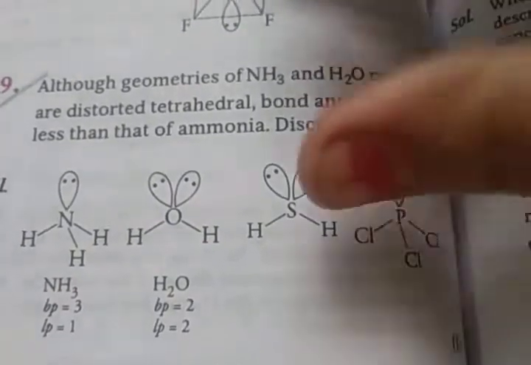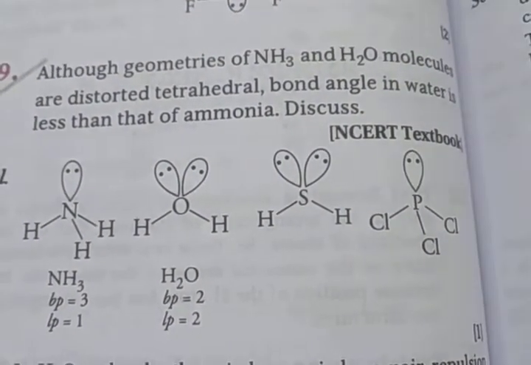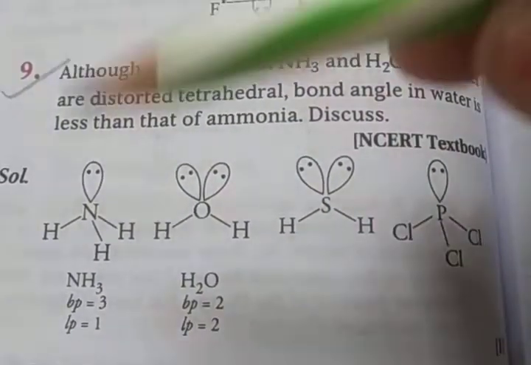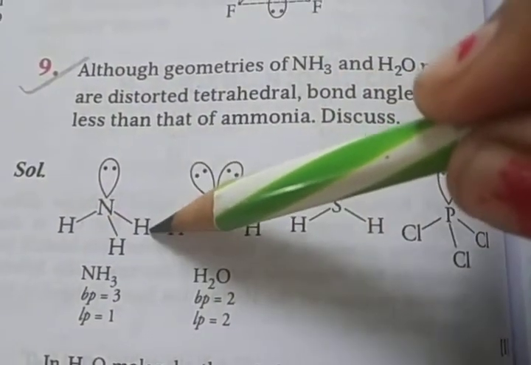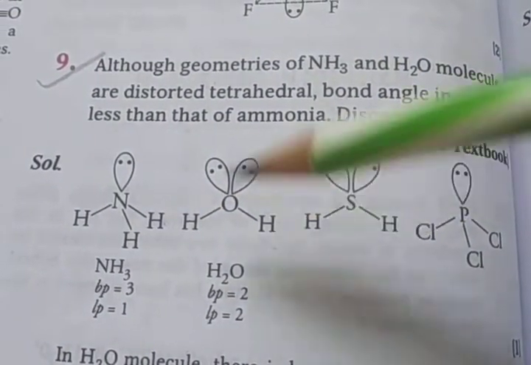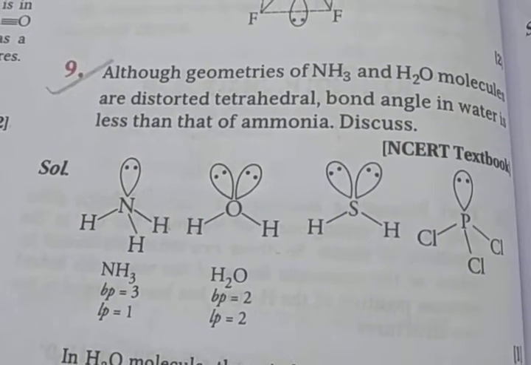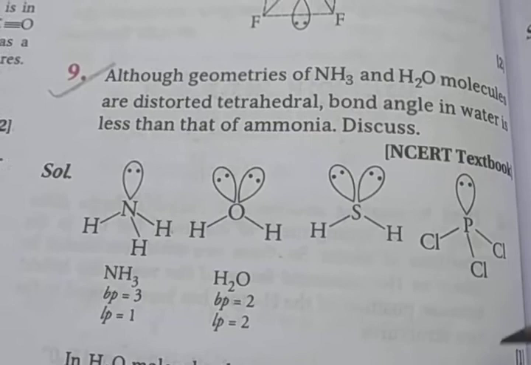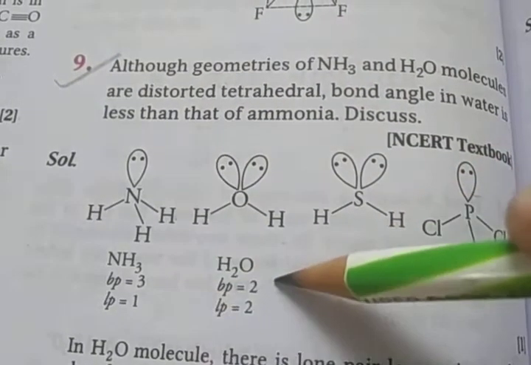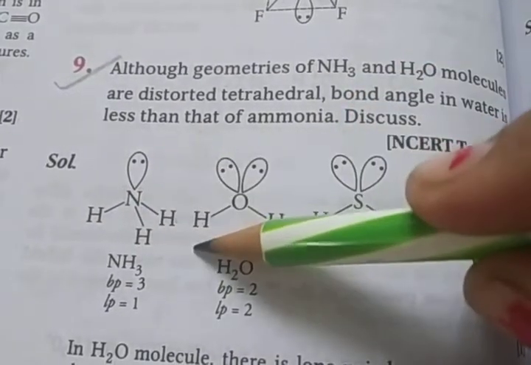Next question is, although geometries of ammonia and water molecules are distorted tetrahedral, the bond angle in water is less than ammonia. Here you see nitrogen attached with 3 hydrogens and 1 lone pair. Oxygen is attached with 2 hydrogens and has 2 lone pairs. Sulfur is also attached with 2 hydrogens and has 2 lone pairs. Phosphorus is attached with 3 chlorines and has 1 lone pair. So ammonia and water are both distorted tetrahedral.